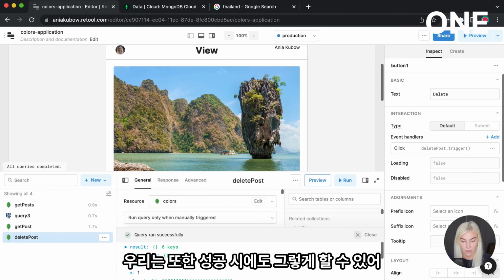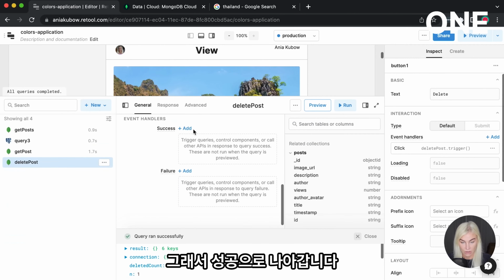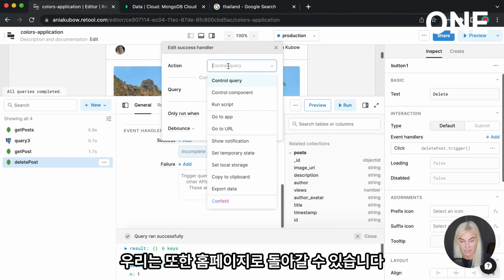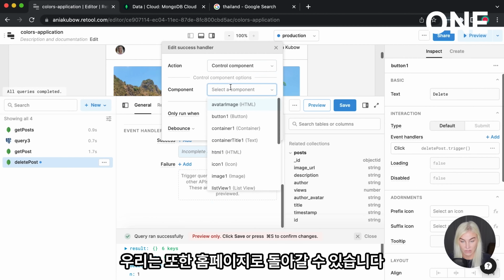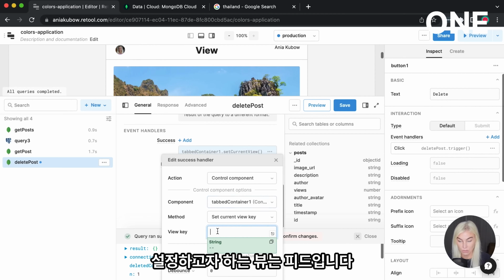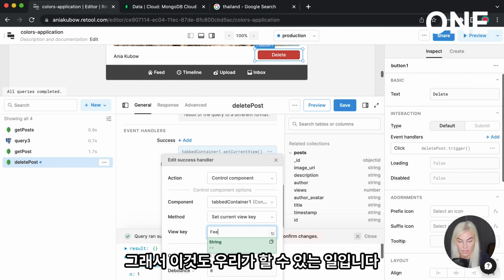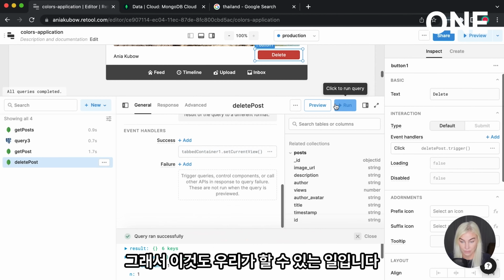We can also do it that on success of this post, we can also be taken back to the home page. So control the component, we want the tabbed container, and the view we want to set is the feed. So that is also something that we can do.